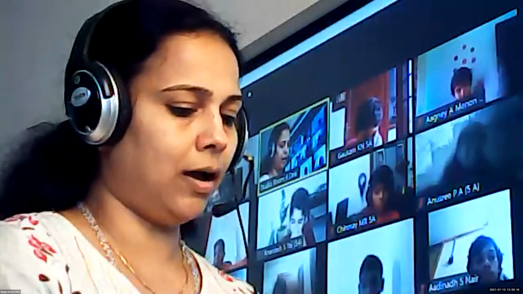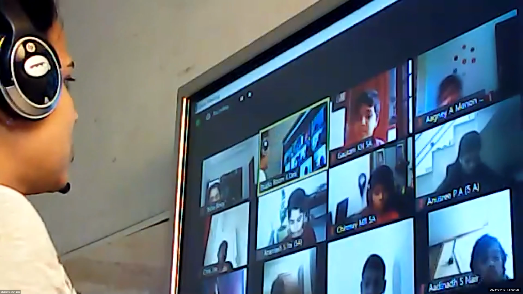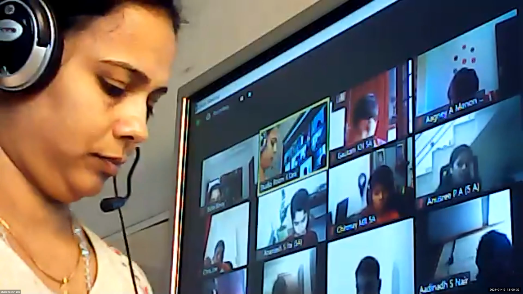So we have 2 questions remaining on page number 62. I think question number 20 is over. Yes, ma'am. 21. Adinath, can you read question number 21? Out of 100 people, 28 people traveled by bus and 31 traveled by train. Find the fraction of people who travel by bus and train. Express the fractions in decimal form.